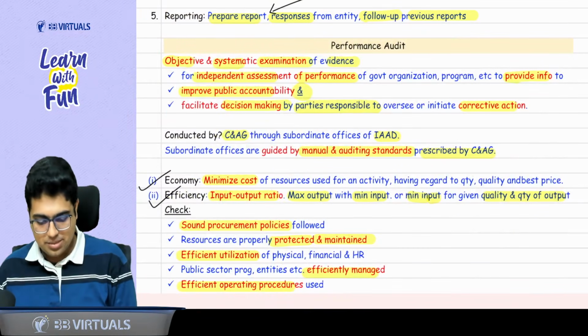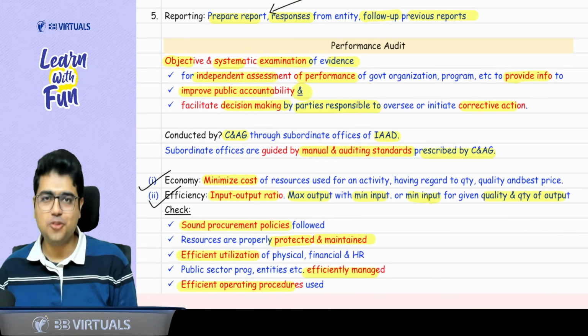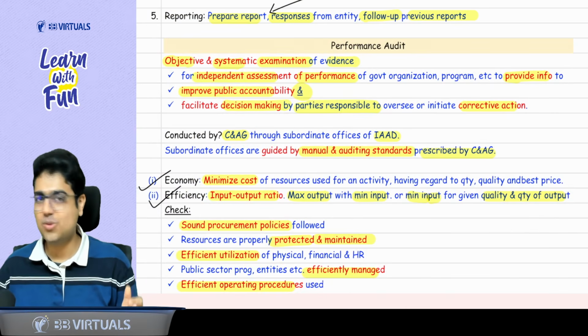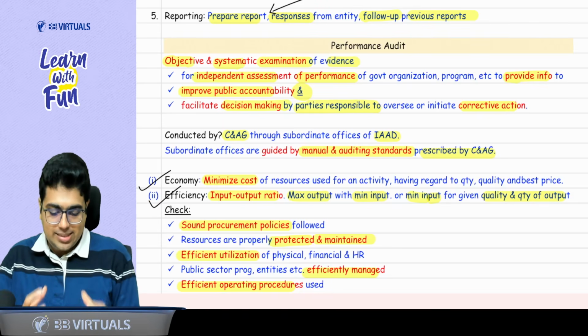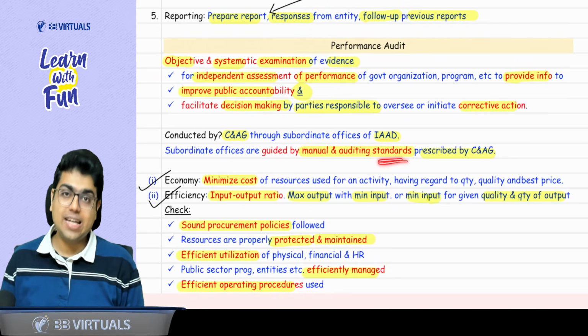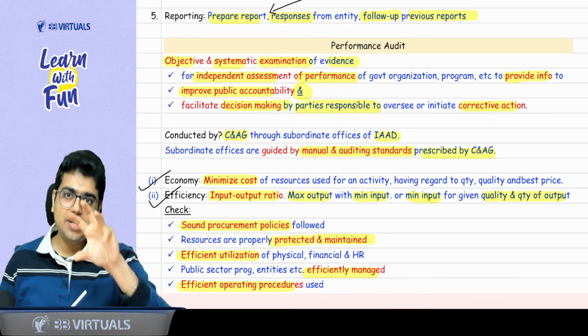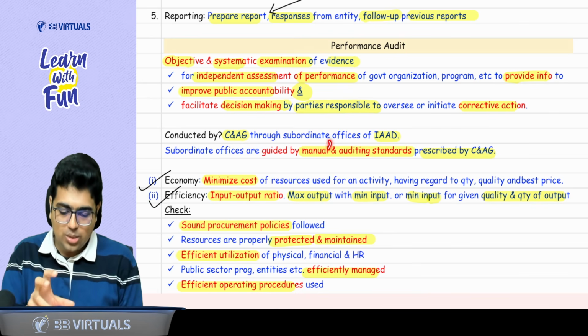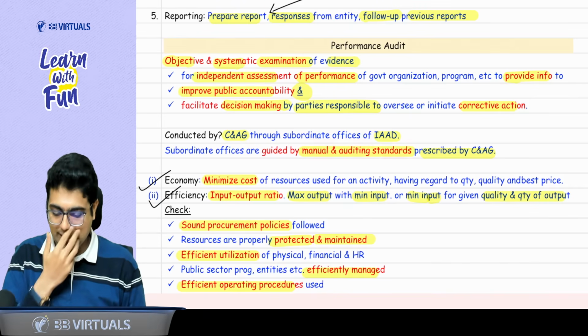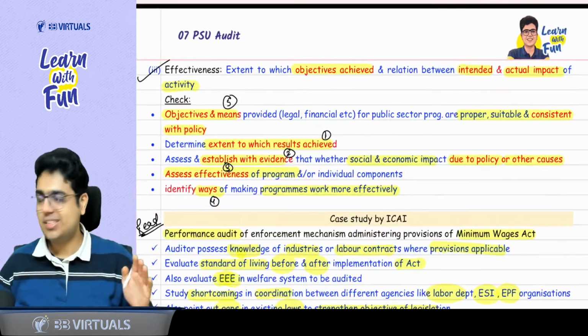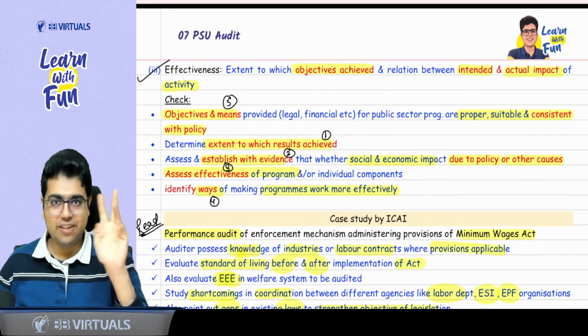So these are the same points given in case of performance audit. Definition done. It is done by CAG through the office of IAAD, Indian Audit and Accounts Department. CAG gives them proper standards, like you have standards on auditing. Similarly, for performance audit, manual and auditing standards are given by CAG, and then they have to evaluate these three: economy, efficiency, and effectiveness.